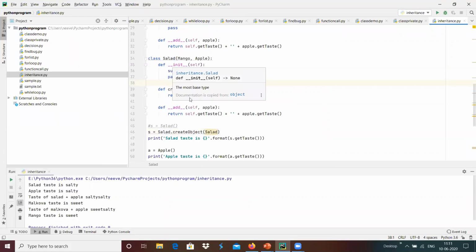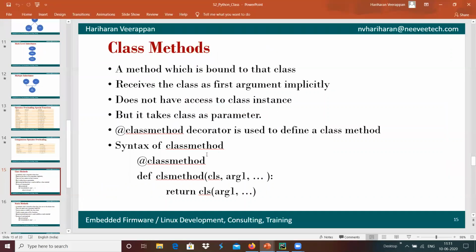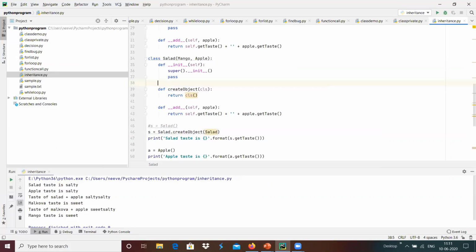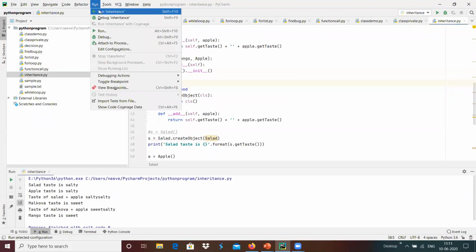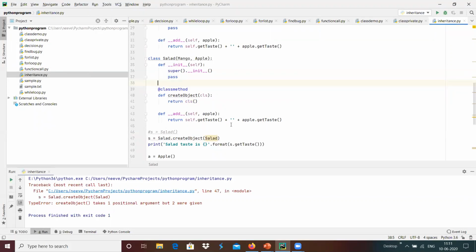In order to define that, we use the class method decorator, which defines that particular method as a class method.